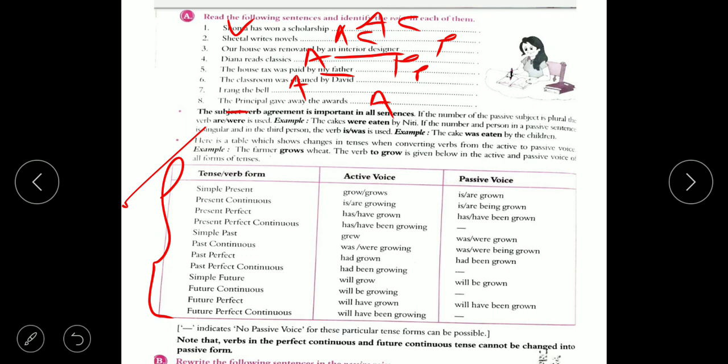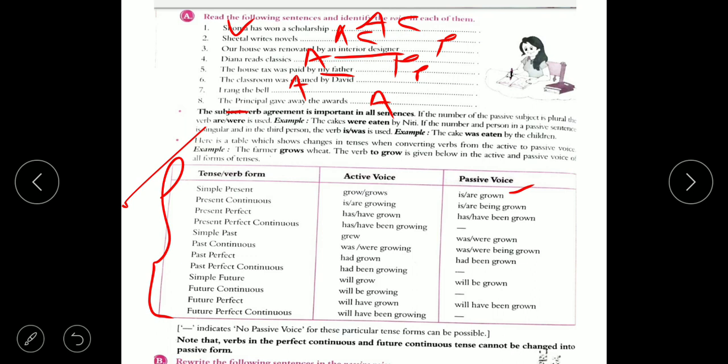So with grows we always have to use the past participle form. Grow, grew, grown. Grown will come, and it is in present tense, so we use is and are according to the subject. Subject is plural, then we use are. Subject is singular, we use is. Second, present continuous tense, is and are already given in active voice. If is is there, you write is being. If are is there, you write are being, and the verb always third form. If in active voice has and have is there, then you write has been grown, have been grown.